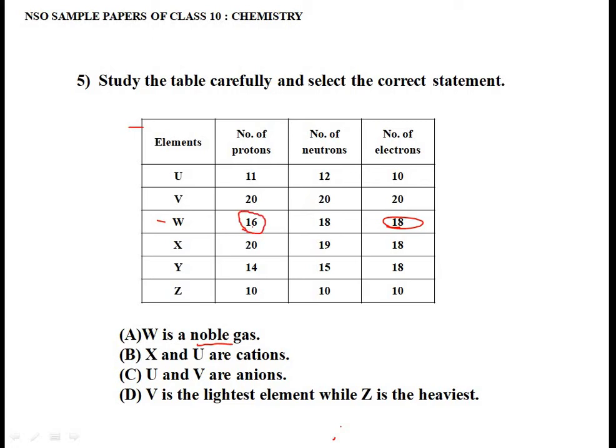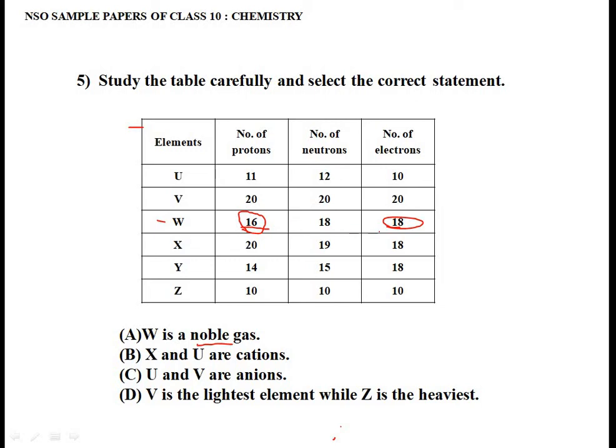Here the number of proton is 16, and we know that number of proton is the specific property of each atom. So number of proton is fixed. It is nothing but the atomic number. So W is an element with the atomic number 16. So an element with atomic number 16 is not a noble gas, right? And also here you can see the number of electron is 18. And in any atom, number of proton and electron should be same, right? Then only it is a neutral atom.